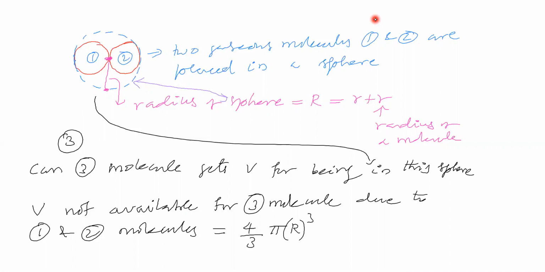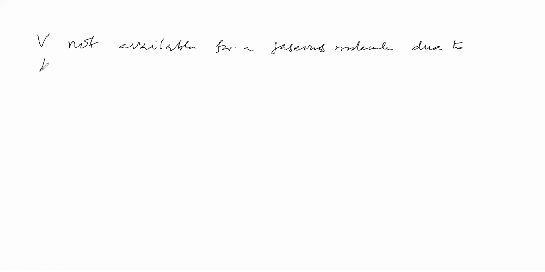Sir, you are accepting. Sir, we will go for the next point then. Now we will say the volume not available for a gaseous molecule due to two other gaseous molecules is equal to 4 by 3 pi r cube.